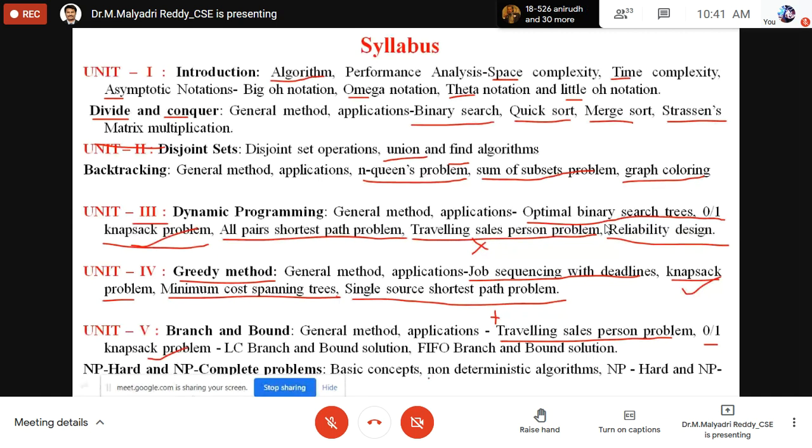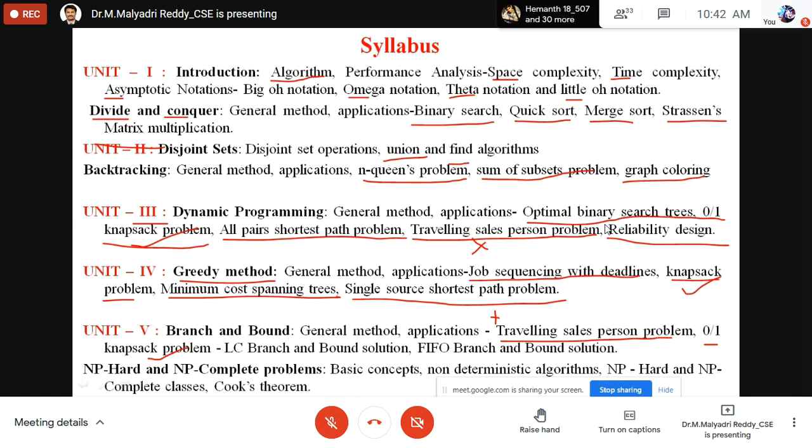The last one is NP-hard and NP-complete problems. Some problems may not have solutions available. For polynomial problems, there is no specific algorithm, so for that we have to use NP-hard and NP-complete. On that, how to apply Cook's theorem? This is one more algorithm. For NP-complete or polynomial theorems, we have to apply Cook's theorem. So this is our syllabus.